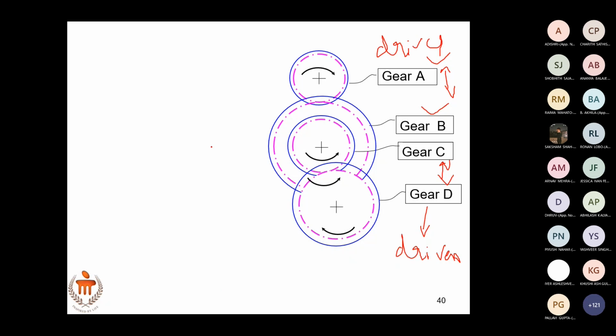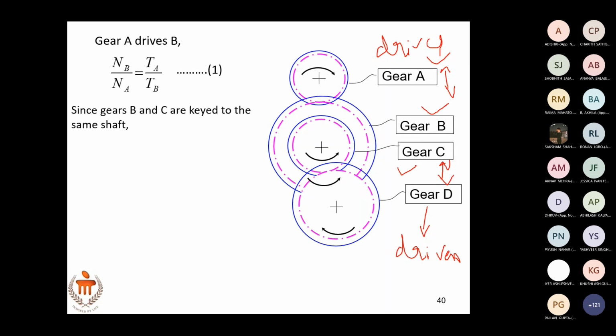Here we will have the equations in parallel. Now let us write the velocity ratio for A and B. If gear A drives B, how can I write? NB by NA equals TA by TB. Gear C is driving D, so write the velocity ratio for that as well. Now before that, what is the speed of B and C?